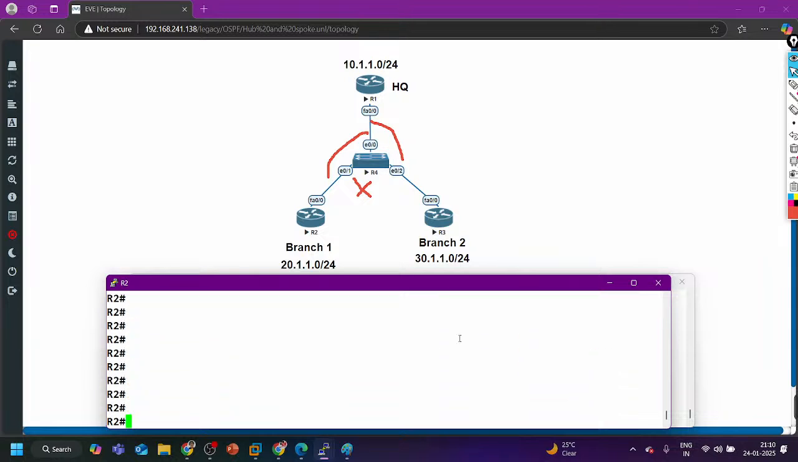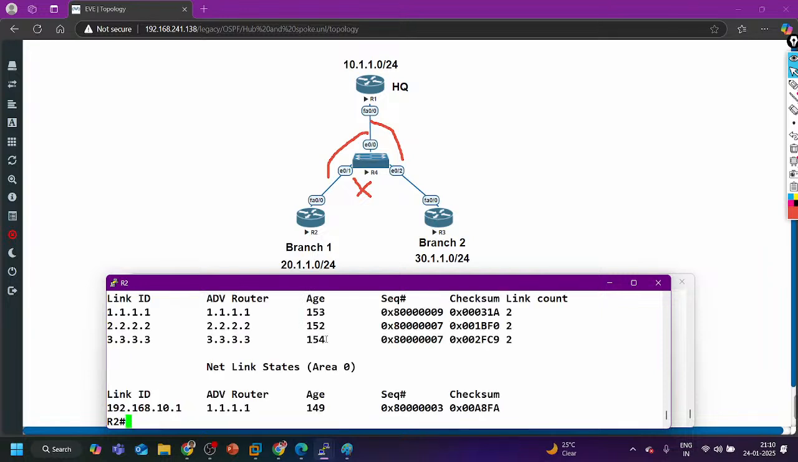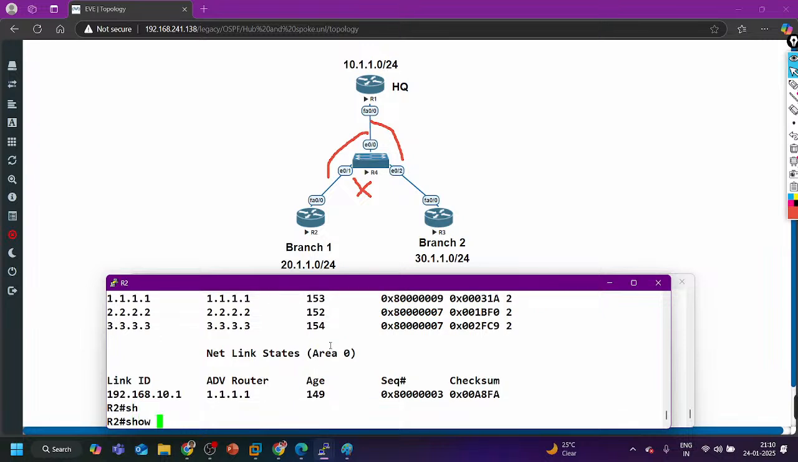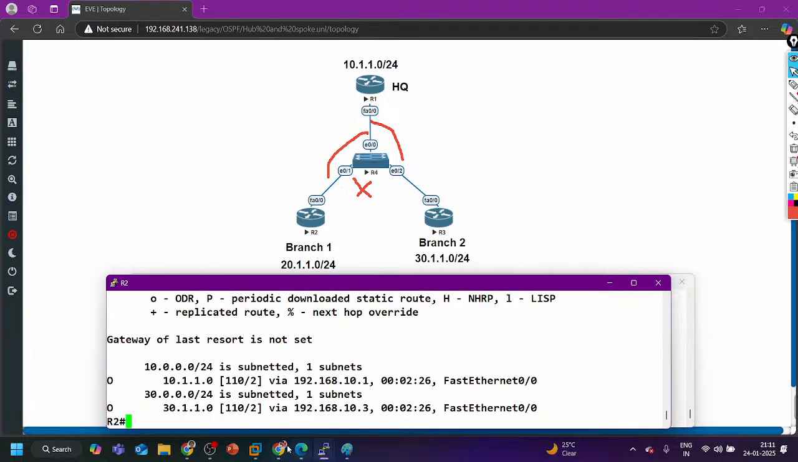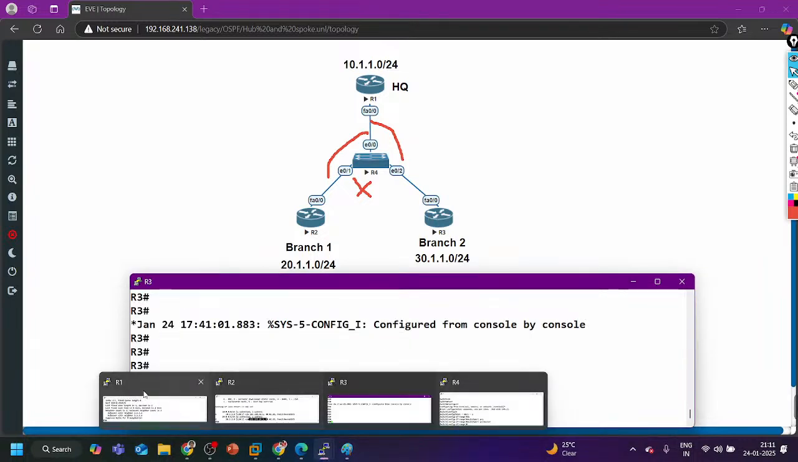Same issue here. The DR router is there, and apart from that, in show IP OSPF database, the LSAs are there, but the next hop is not reachable. So in show IP route OSPF, the next hop is not reachable. Now can I try point-to-multipoint here as the network type? Yeah, multipoint is a better option. That will work fine here.